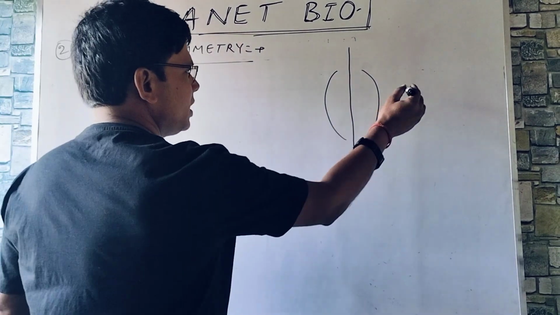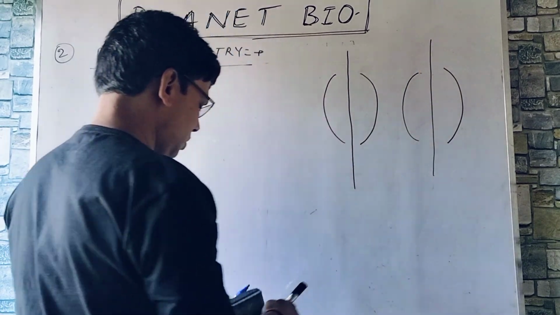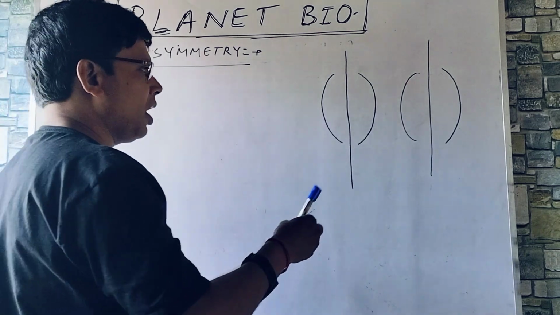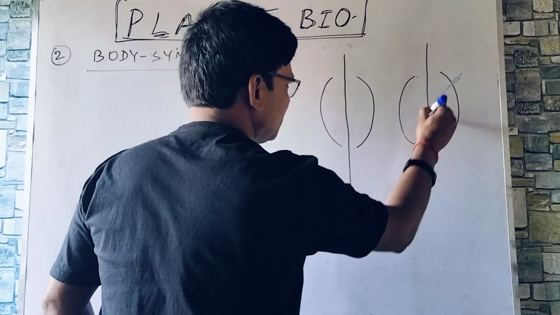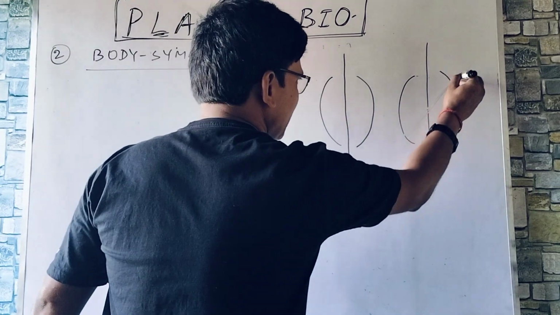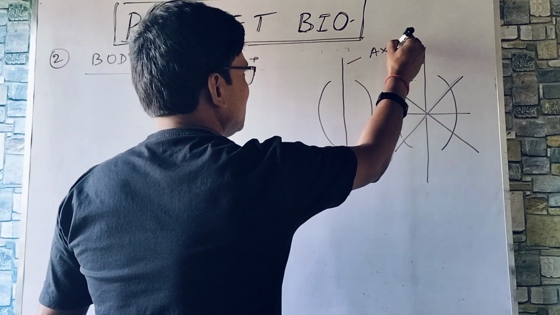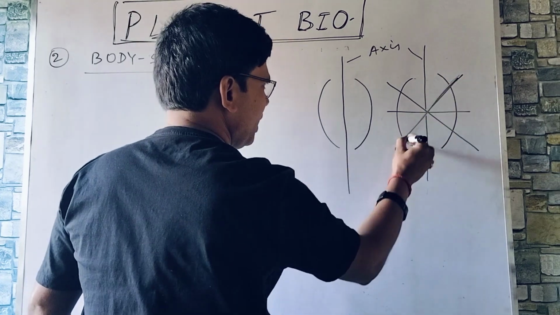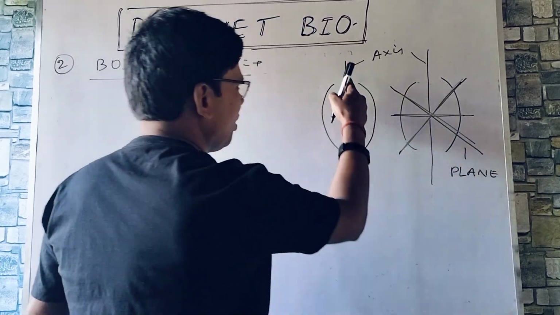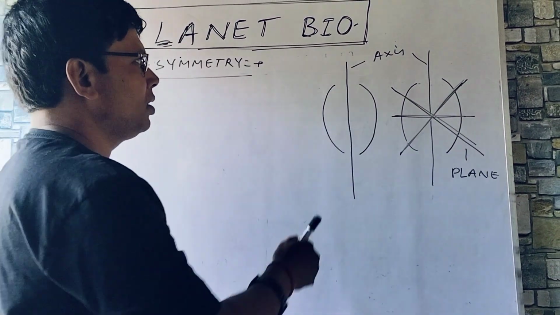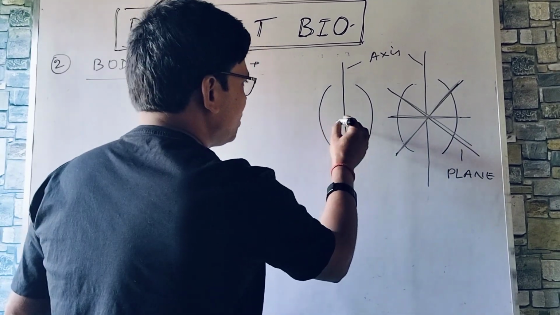And if the body is divisible into two equal halves passing through the center by any plane, this is the plane, this is the axis. So by the central axis or main axis or chief axis or principal axis, the body is divisible into two equal halves.